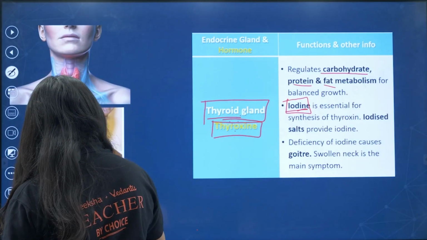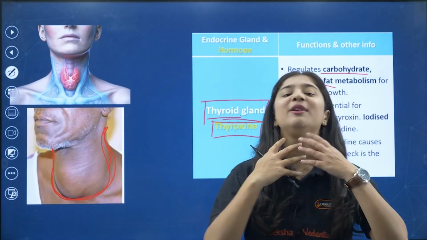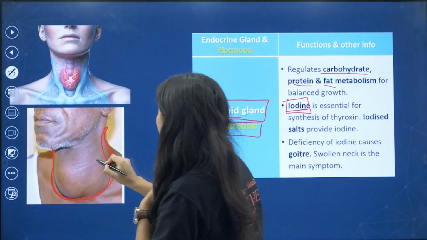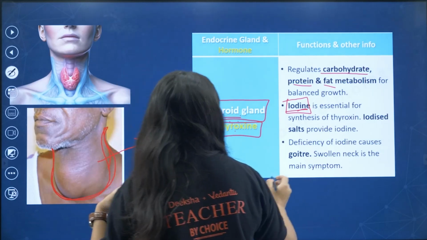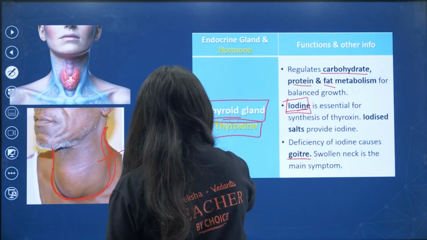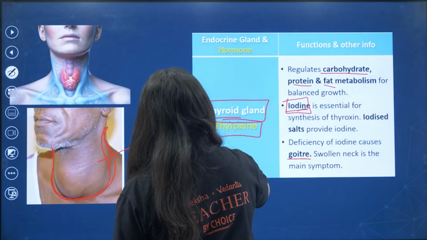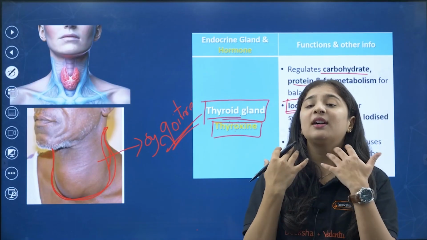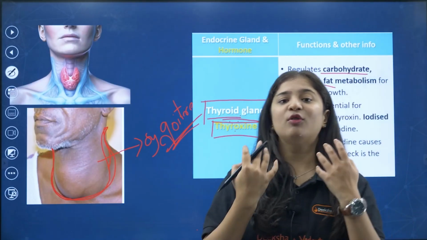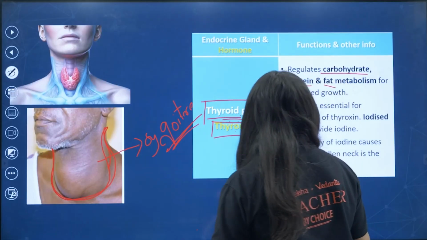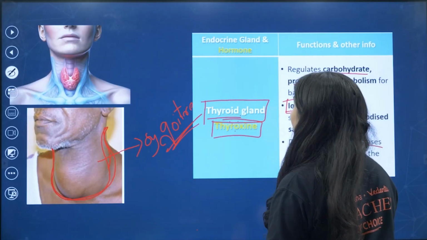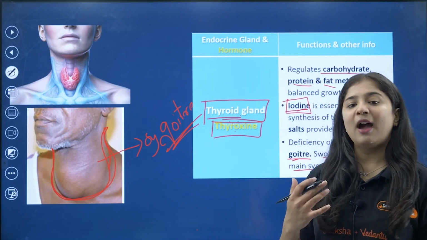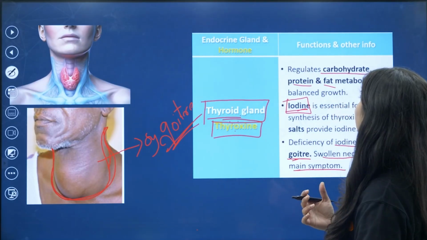You can see here, the neck is swollen. Your neck will be swollen like hell, and you can see the big swollen neck here. That kind of symptom we call goiter. So there is a deficiency of iodine, then the neck will be swollen. Deficiency of what? Iodine. It causes goiter, and swollen neck is the main symptom. These are the main things you have to remember, and we'll move on to the next.